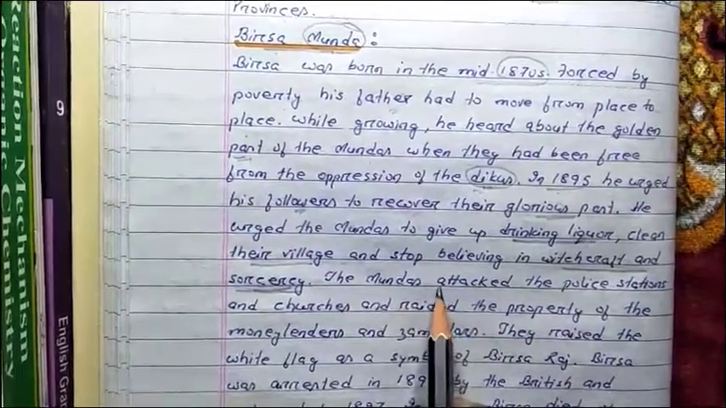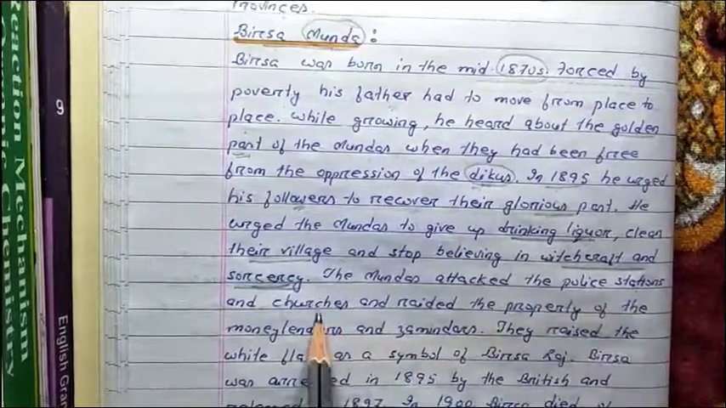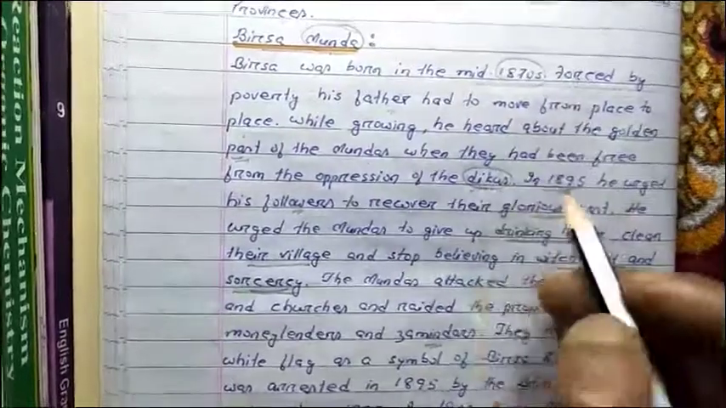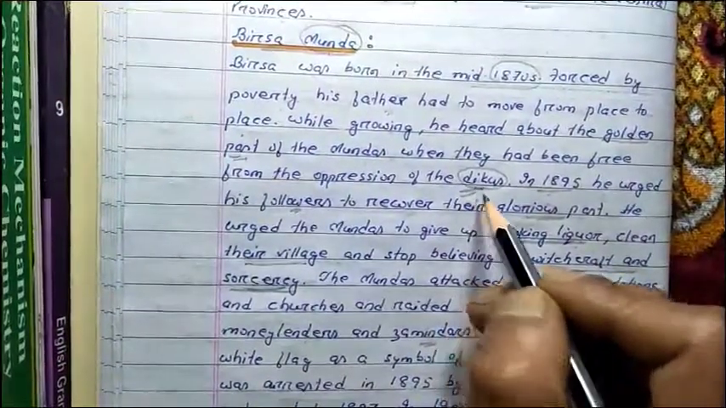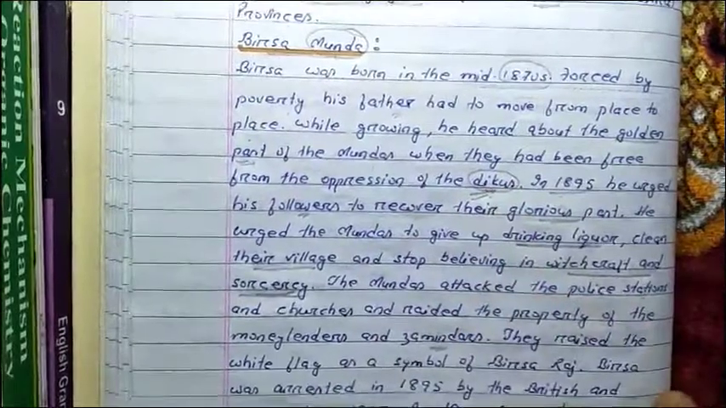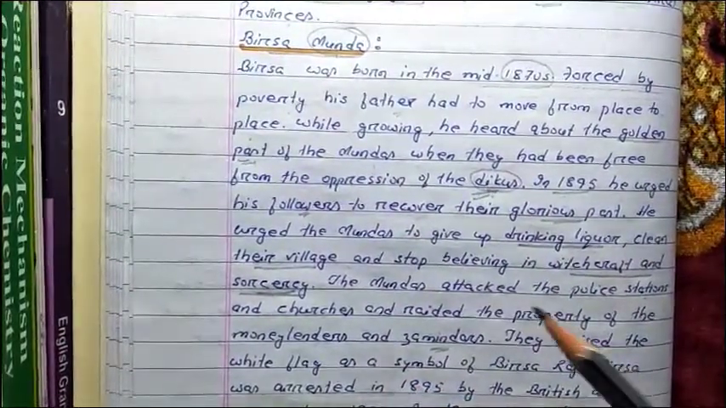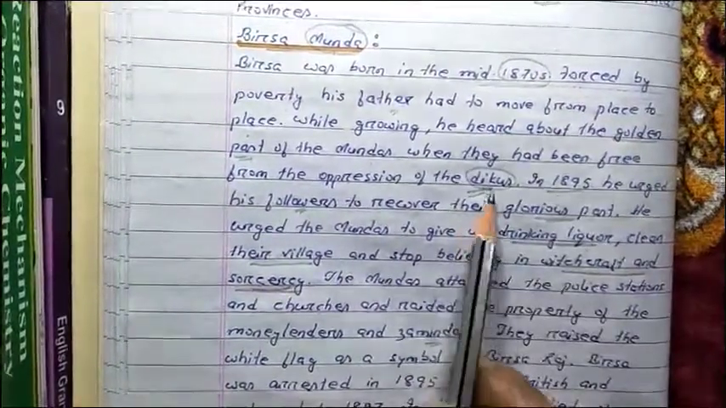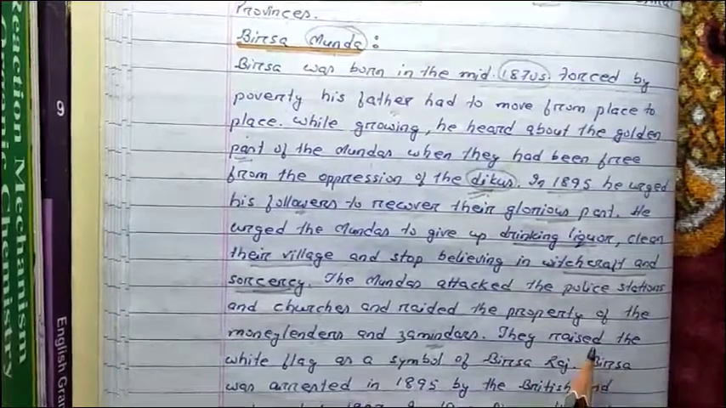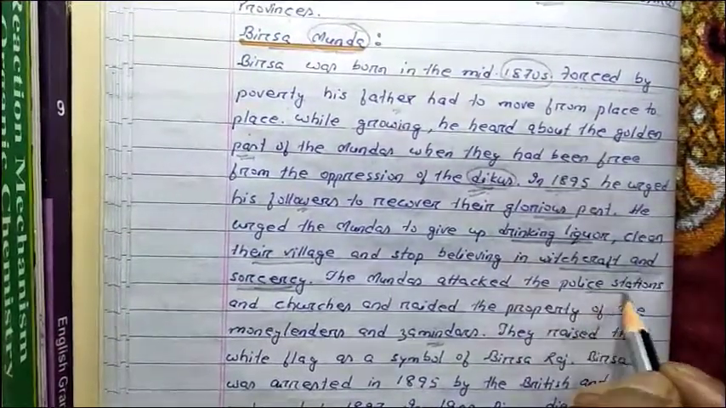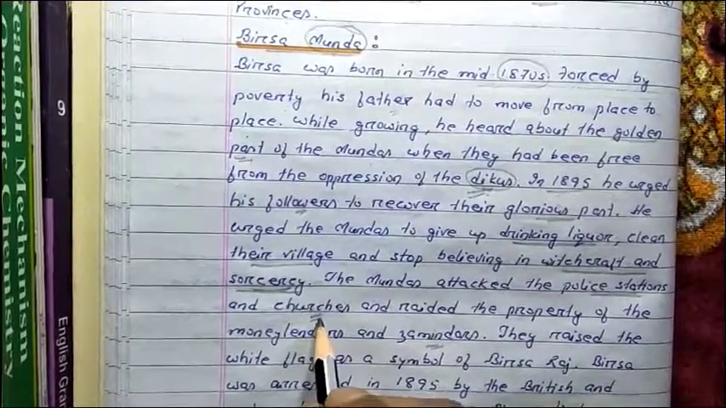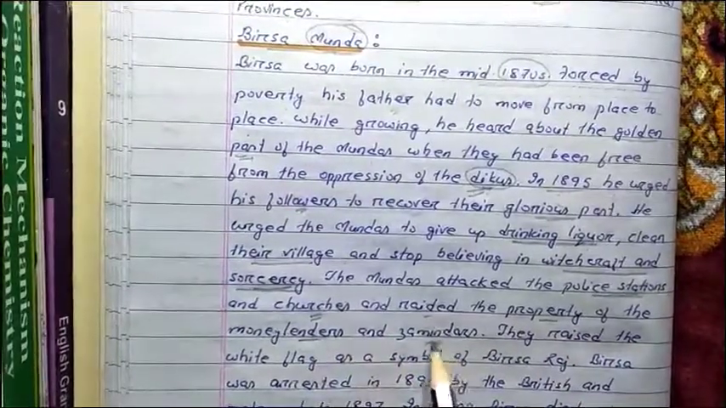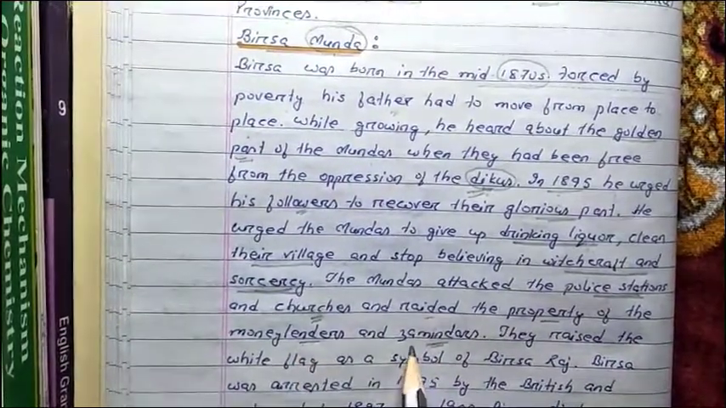The Mundas, under the leadership of Virsa Munda, attacked the police stations and the churches, and raided the property of the moneylenders and zamindars. You should not misunderstand: Dikus does not mean only the British. Dikus means all the outsiders, including the British, the Hindu landlords, the Hindu moneylenders and the zamindars. That's why Virsa Munda, along with the other Mundas, attacked the British police stations, the churches, and plundered the property of the moneylenders and zamindars, because they were all destroying the tribal way of life.